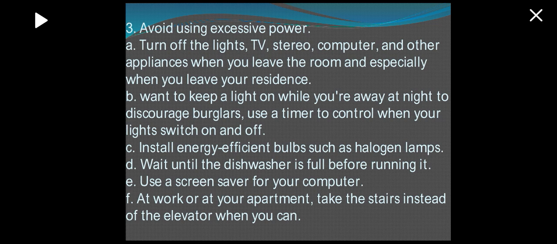Wait until the dishwasher is full before running it. Use a screensaver for your computer. At work or at your apartment, take the stairs instead of the elevator when you can.